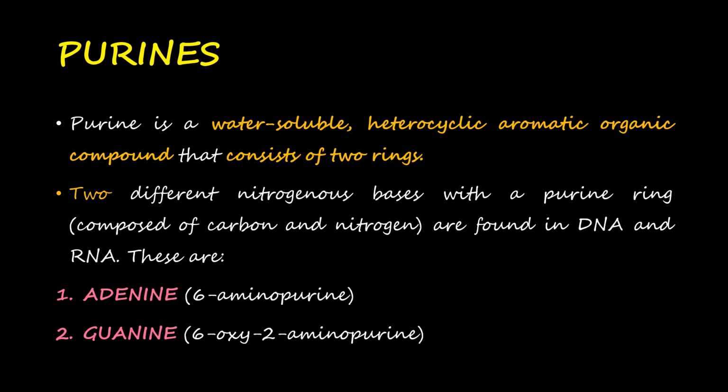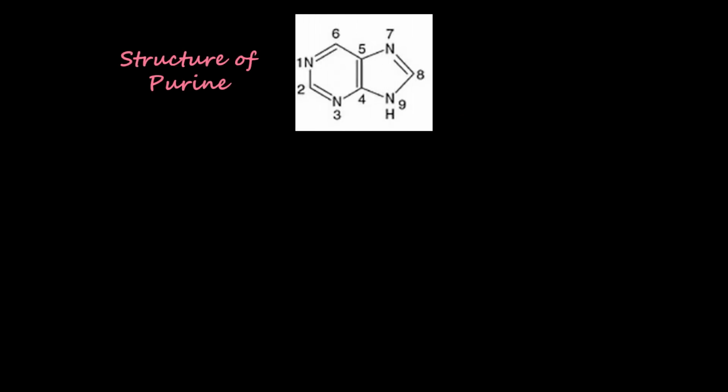which is its chemical name. So let's see the structure of a purine. This is the structure of a purine. We can see the two rings very clearly, and there we have done some numbering also here, 1, 2, 3, 4 till 9. This is the numbering of the atoms. If you have studied chemistry, you will be aware of these structures and how we do the numbering.